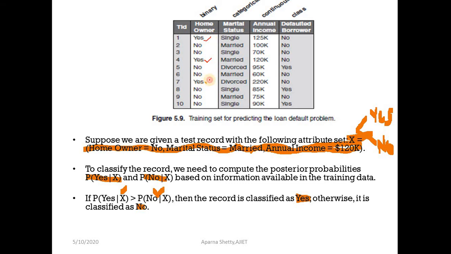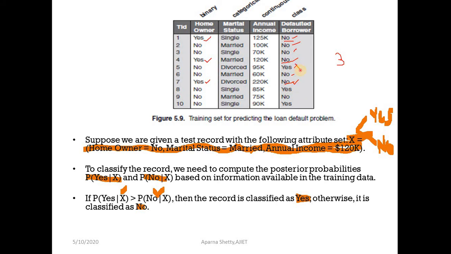What is the total number of no's? 1, 2, 3, 4, 5, 6, 7.